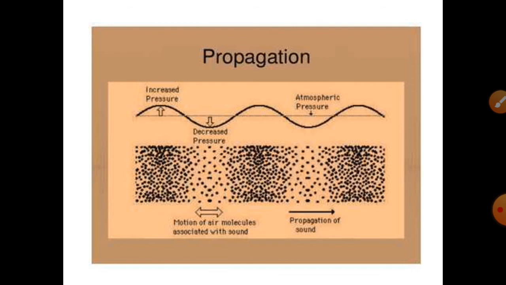Then we have studied the propagation of sound, which means sound travels, and a medium is required for sound to travel, as we have read in the case of light. On the contrary, light does not need any medium to travel. But sound needs a medium to travel, and the speed of sound will be maximum in solids and least in air, that is, gases.